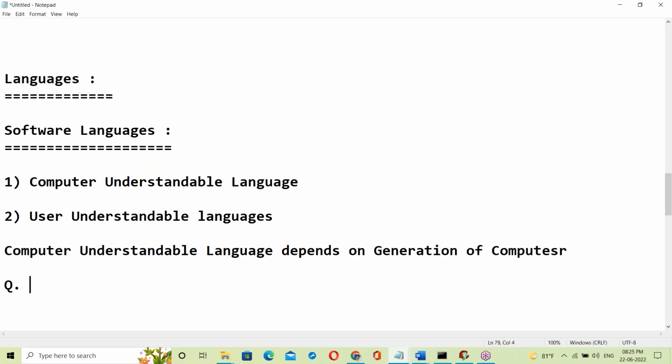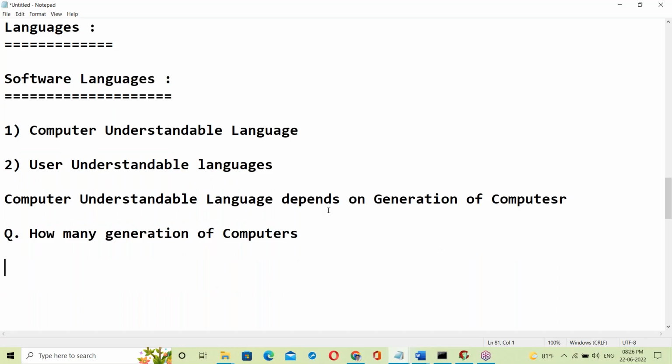Yes, some question for you guys. How many generations of computers? Anyone have an idea?